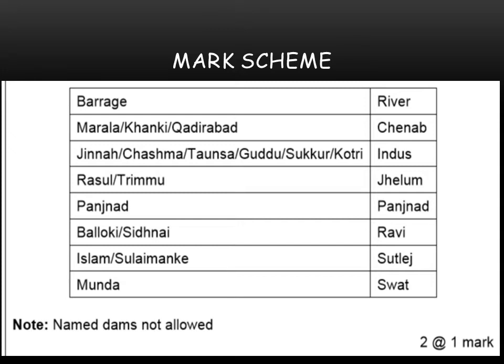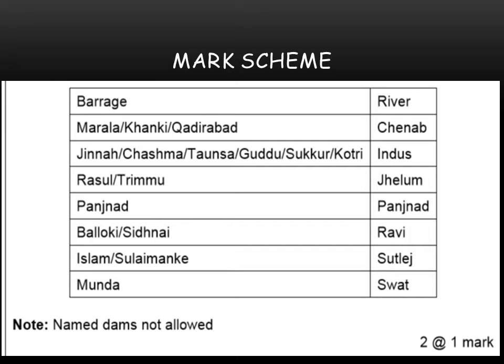You also can write Jinnah or Chashma or Tonsa, any one of them, like Sakkar Barrage or Guddu Barrage on Indus River. Then Rasool Barrage or Tremo Barrage, anyone on Jhelum River. The easiest one is the Panchnath. The Panchnath is the name of the barrage and also the name of the river. So Panchnath is the barrage which is built on the Panchnath River. Again, Baloki is built on the Ravi, Islam or Suleimanki are built on the Satluj, and Munda is built on the Swat River.